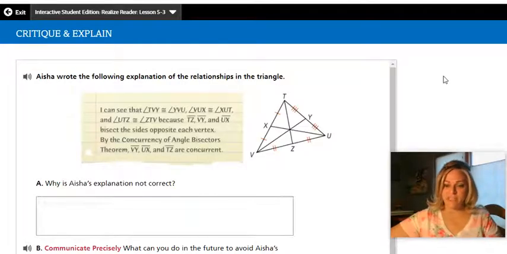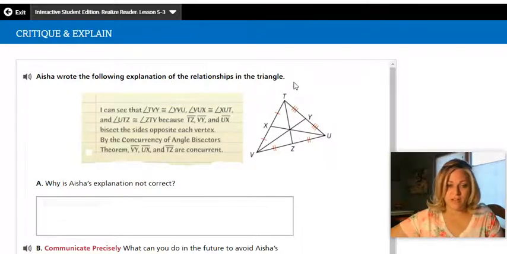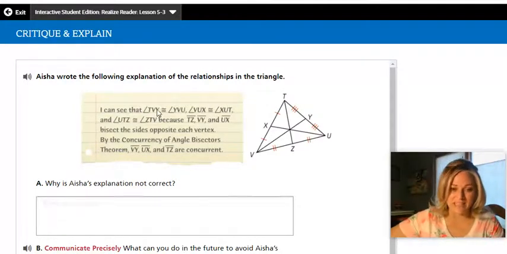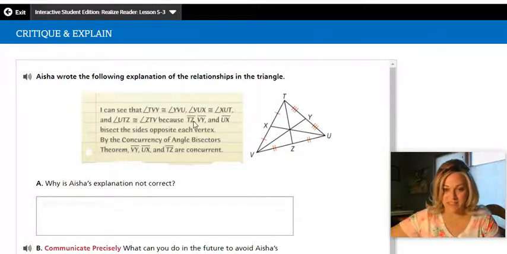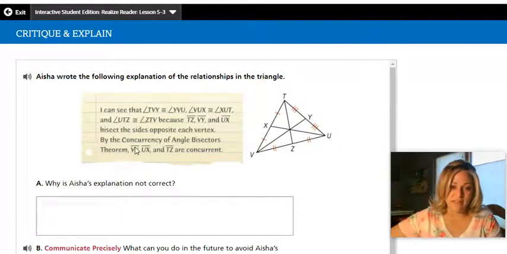Starting out, this lesson actually gives you something another student has written that is incorrect, and you have to figure out why. It says, Aisha wrote the following explanation of the relationships in a triangle. And it says, I can see that, and then she explains that all these angles are congruent because, and she tells you which segments. So you can look at the angles and the segments. And they bisect the sides opposite each vertex. By the concurrency of angle bisectors theorem, and then she says each of these will be concurrent, which means they intersect at one spot. But there's something wrong about this.